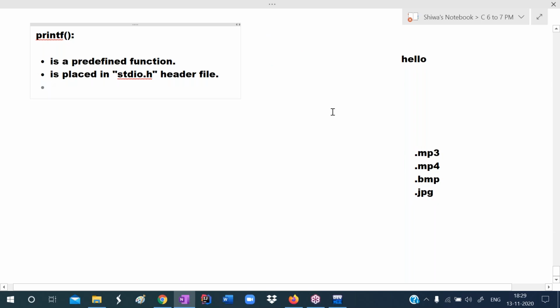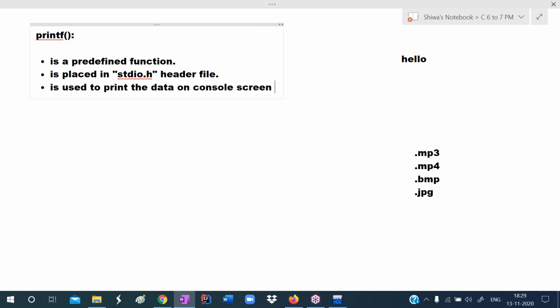Okay. Then what is the purpose of this printf function? This printf function is used to print the data. It is used to print the data on console screen. You can say console screen or you can say output screen. On output screen, that output screen is called console screen. So on output screen, if you want to print the data, we use one predefined function. That function name is what? Printf.